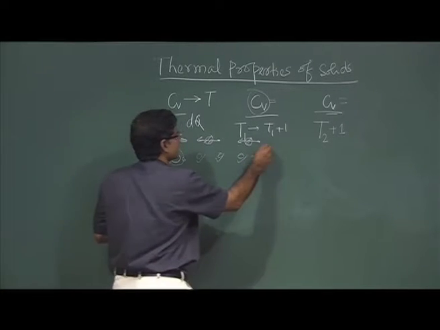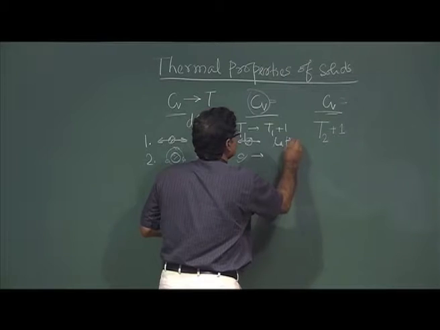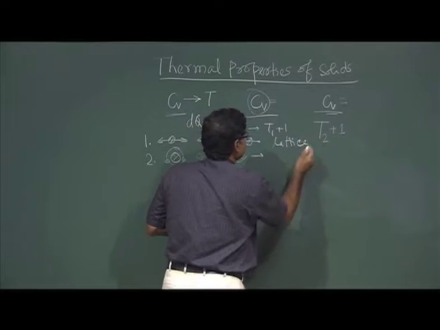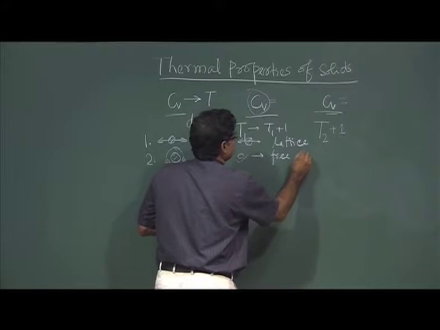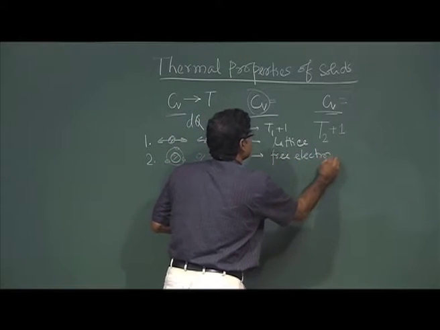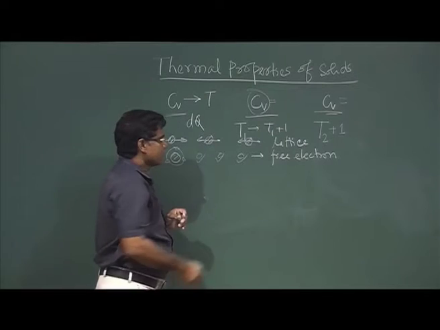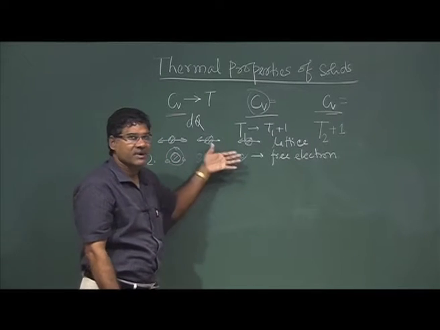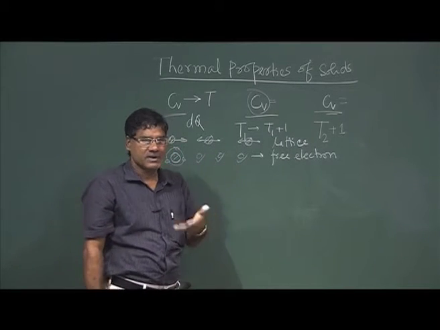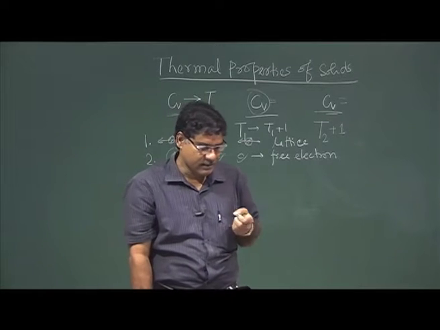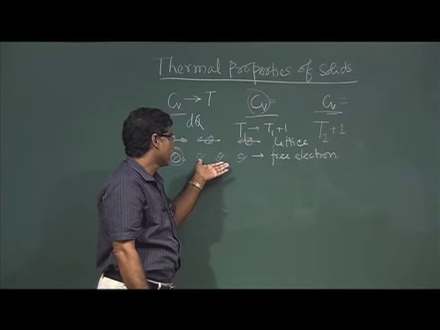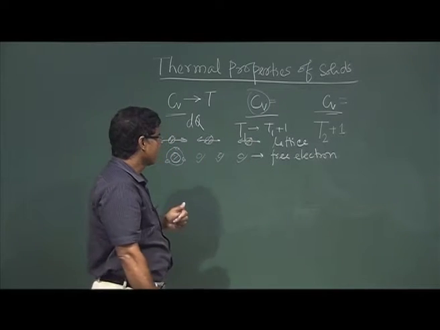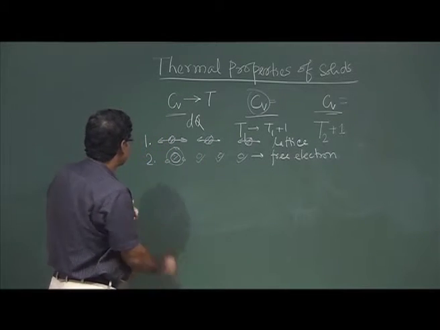So, this lattice vibration and this free electron can contribute to the system because of heat, because they will change their energy in terms of kinetic energy or potential energy.